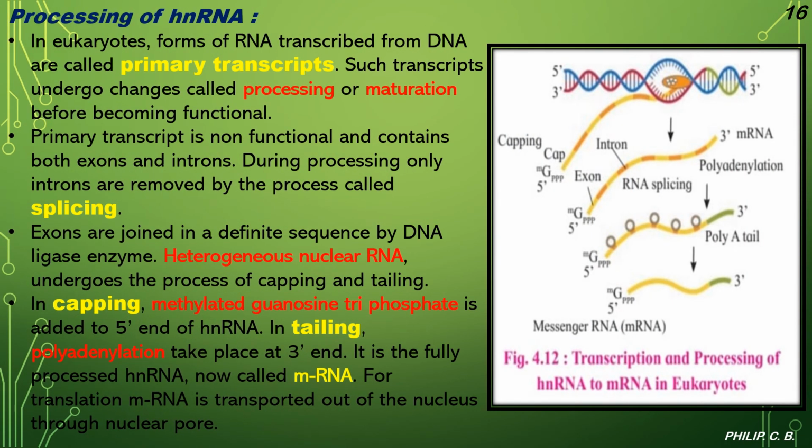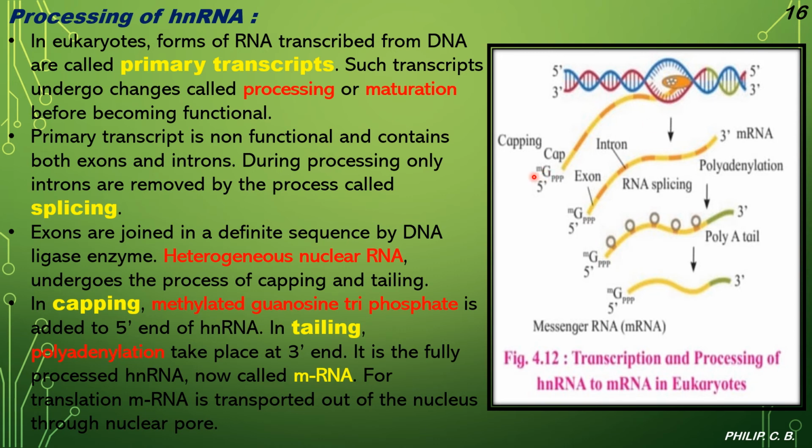Now further, processing of hnRNA. Now we come to the hnRNA part as we have learned in the earlier part. So again you come to figure 4.12, transcription and processing of hnRNA to mRNA in eukaryotes. So you can see the gene, the double stranded DNA, where you can see how the incorporation takes place, which you saw again in the earlier images.